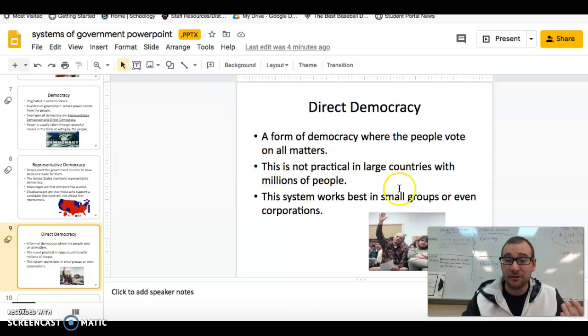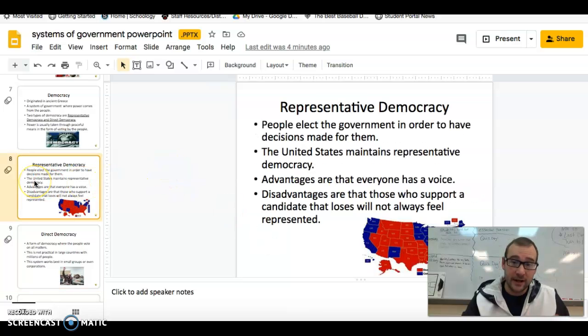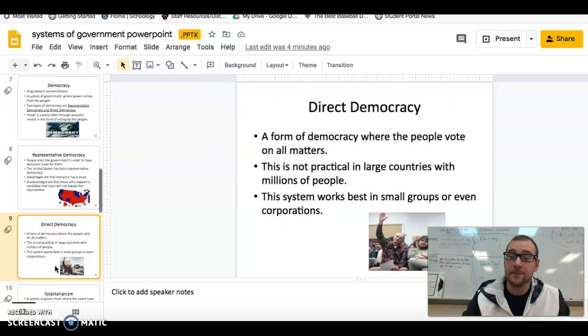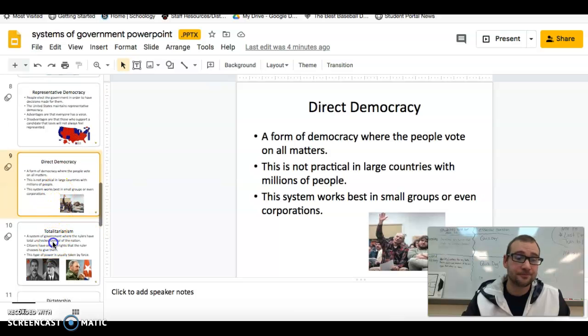So as you can see, it's not really practical in large countries because there's just too many people. It'd take too long. It's too chaotic. So we do the representative form where we just vote somebody in to vote on all that stuff for us. Otherwise, it would just be a mess. All right? So that's the direct democracy route.